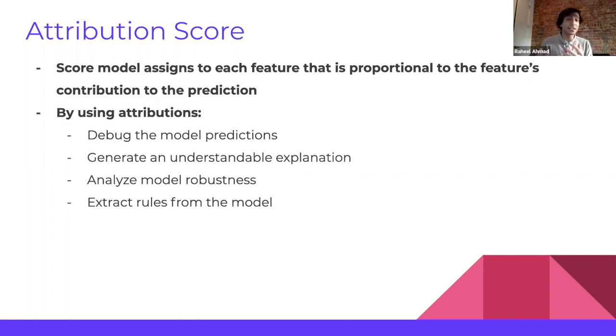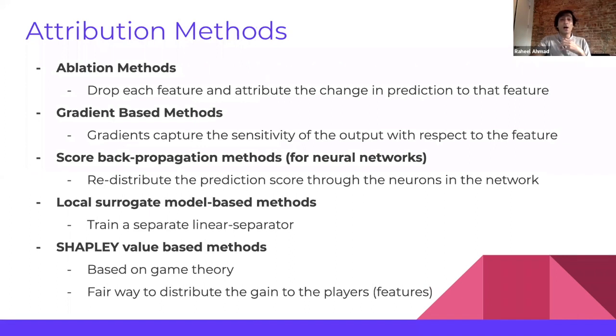We can analyze model robustness, extract weaknesses from the model by identifying known relevant features getting more importance, and we can catch them beforehand. And we can extract rules from these models. If the model is good, then peek into the logic of the model more and extract the rules from the model so that we can better explain it. There are a lot of attribution methods. We won't go in much detail, but I will just briefly describe what each of them are so you can actually familiarize yourself with them.